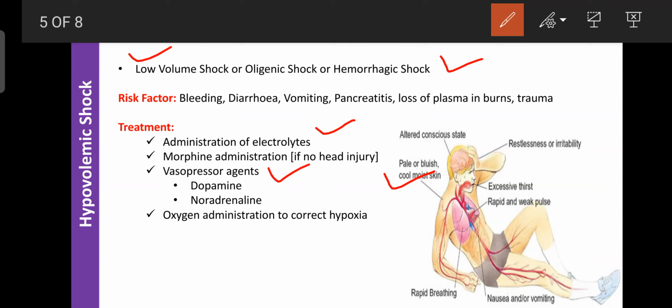Then you can also treat with vasopressor agents like dopamine and noradrenaline. They mainly enhance the blood pressure. Due to that, more blood can be recirculated towards the lungs and heart, towards the vital organs. Due to that, oxygen can immediately be exchanged with carbon dioxide in the organs, lungs and heart. So that property is helpful to control hypovolemic shock. As well, you can administer oxygen to correct the hypoxia.